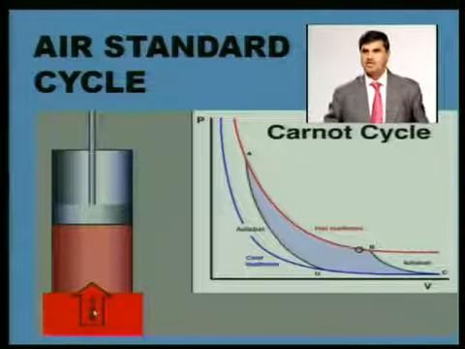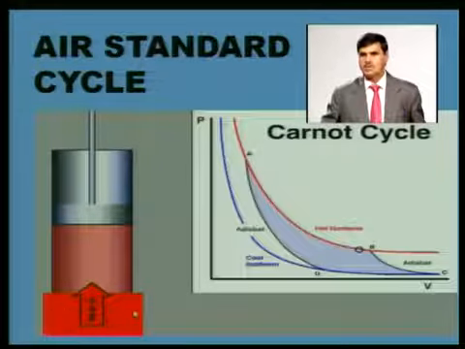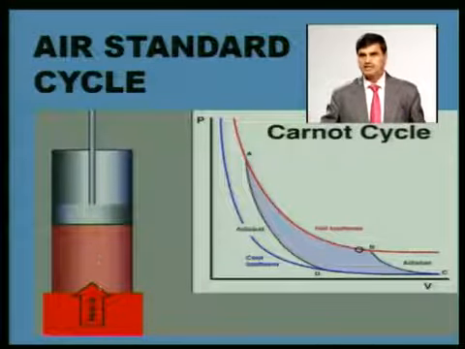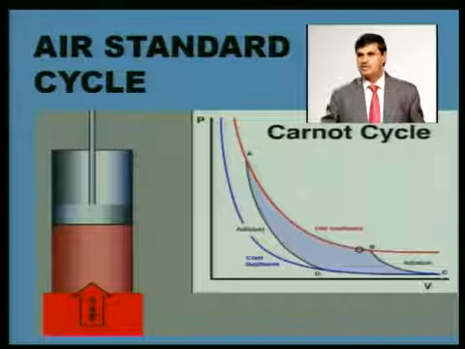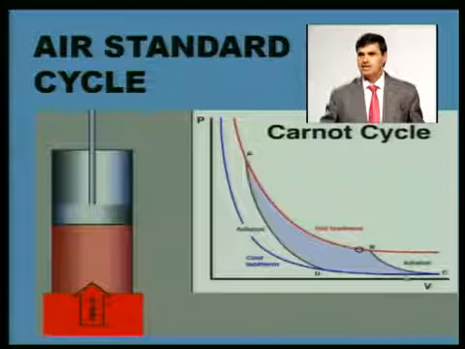We are bringing a cold body, we are removing the insulation which was put on the top dead center of the cylinder. So at that time this air will be rejecting its heat to that cold body. Here this process C to D, it is heat rejection process.